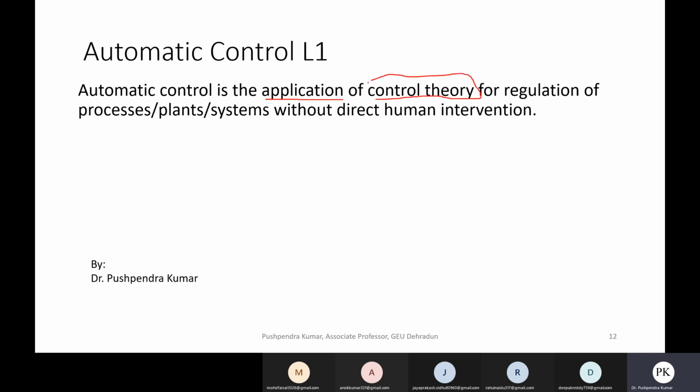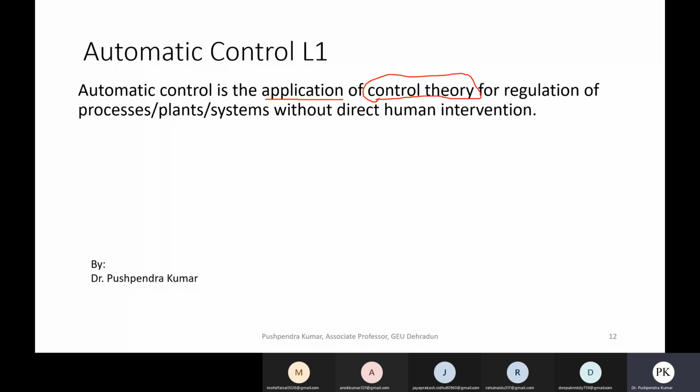So basically, automatic control is an application of control theory. Control theory means we have a set of rules, a set of mathematical laws to analyze, to determine, to evaluate different processes, plants, systems.